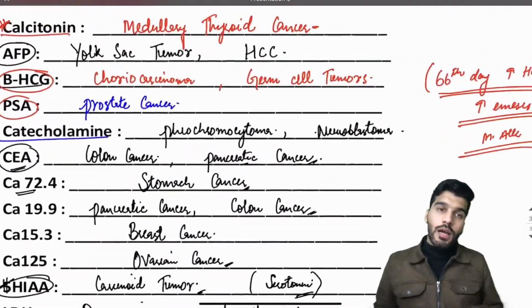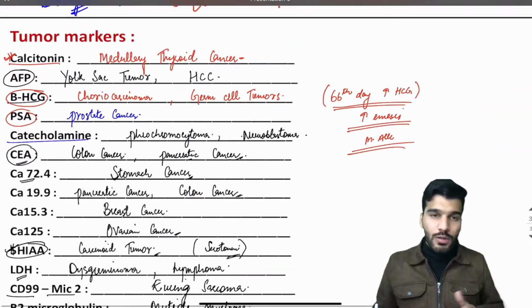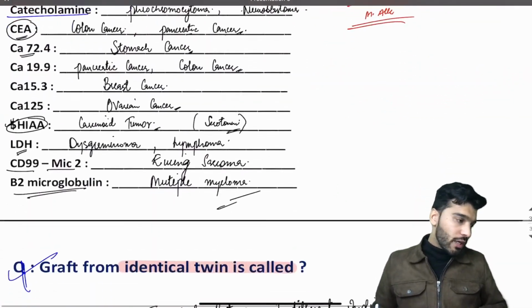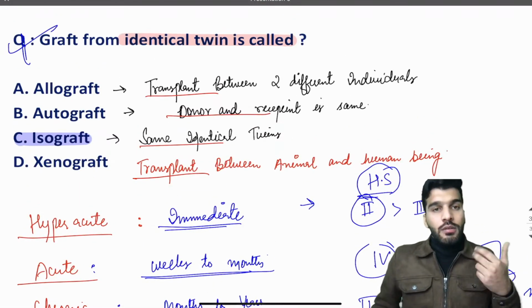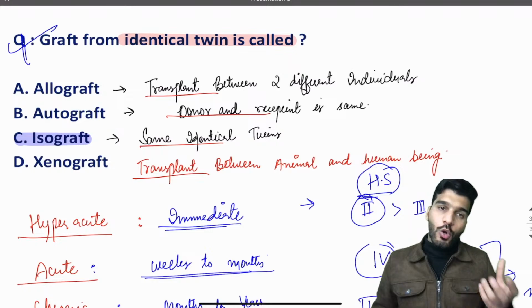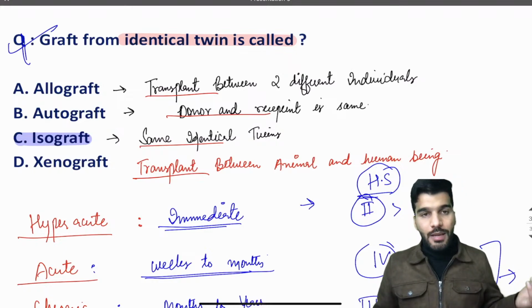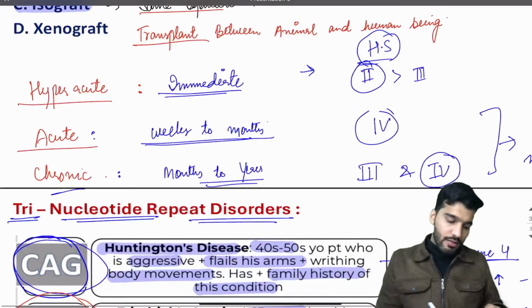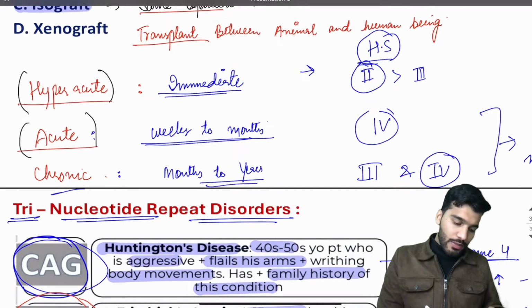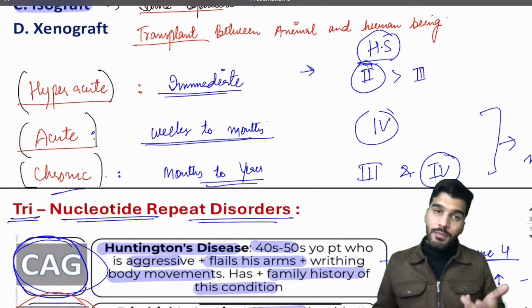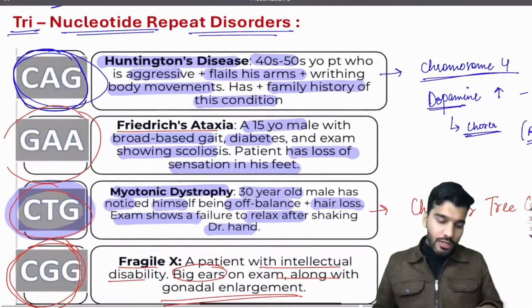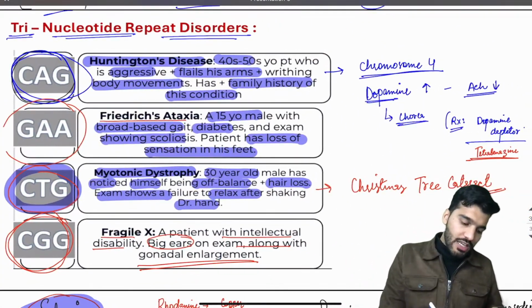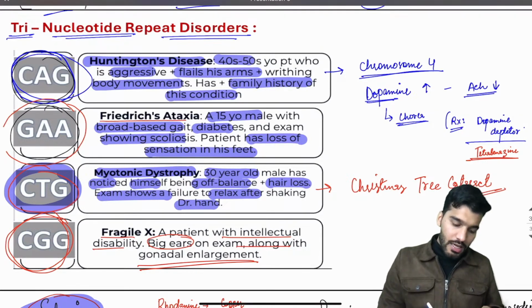Then we discussed the markers, calcitonin with medullary thyroid cancer, all these markers. That's what is important. Okay. Then the graft: allograft is between two different individuals, auto is your own, iso is the same identical, xeno is from another species. Rejections can be hyperacute, acute, and chronic depending upon the time. Hyperacute is immediate, acute is weeks to months, chronic is months to years. Trinucleotide repeats: Huntington's CAG, Friedreich ataxia GAA, myotonic dystrophy CTG, and CGG Fragile X.